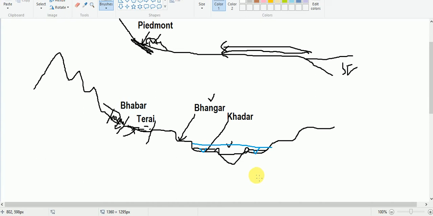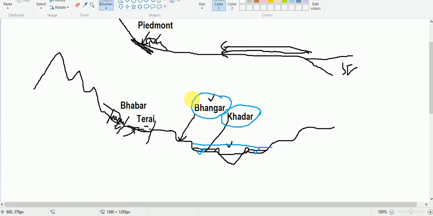When there is flood, it carries a lot of fine sediments, and that will be deposited in the low-lying area in these floodplains. So that is why the soils found in the floodplains are fertile, and locally in India it is known as Khadar. Whereas the soil in the upper reaches of the Ganga is known as Bhangar.